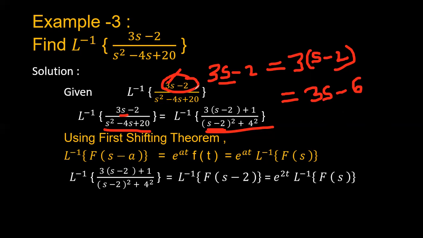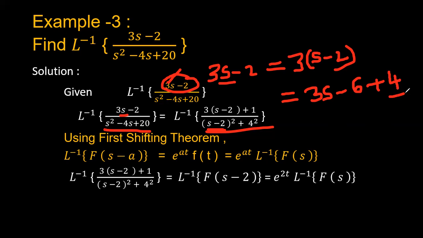Okay, so what should we require here? 3 into minus 6, minus 6. Actually we need minus 2 here. Okay, actually we need the minus 2. So if you want to get the minus 2, what value do you have to keep here? Plus 4.